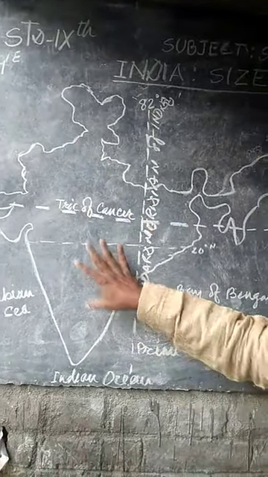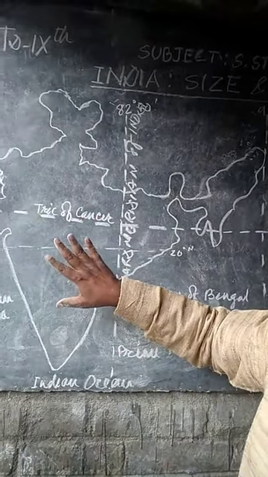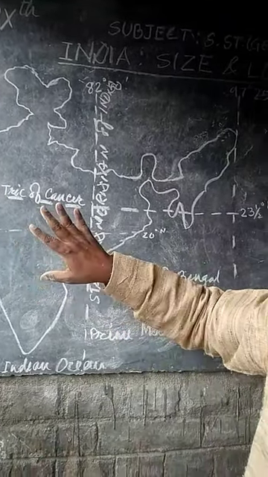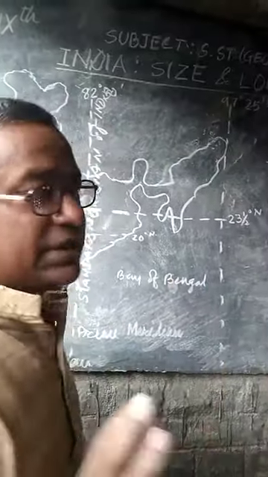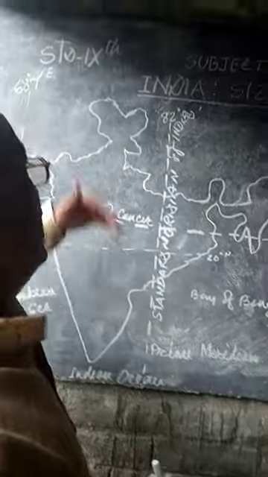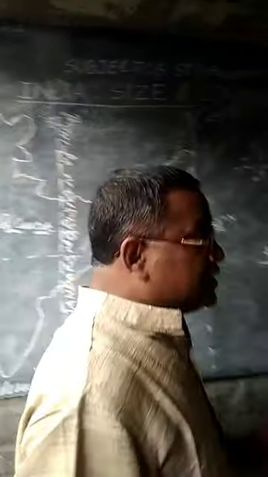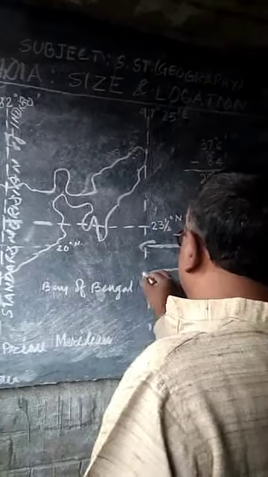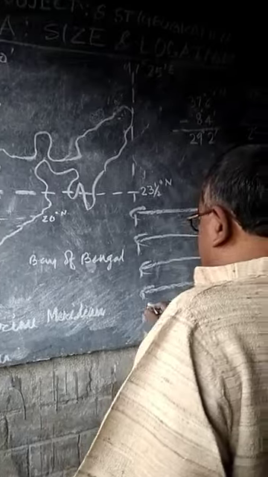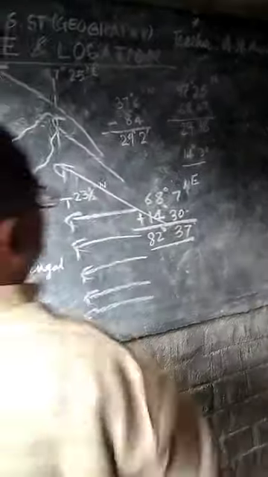So the difference between the duration of day and night is very clear here, but in these regions it is not clear. The duration of day and night becomes less or more in this northern half, because the sun rays in this region fall directly, while in this region sun rays fall in a slant way.